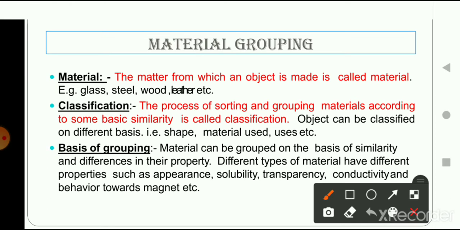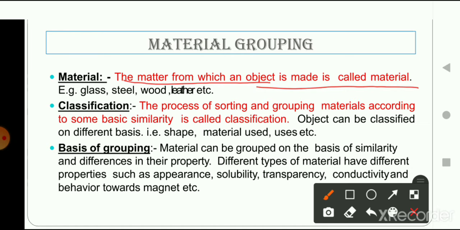Materials are the matter from which an object is made. Let's take an example. If we talk about a normal water bottle, what are the materials used to prepare a bottle? It can be plastic, it can be steel. So these are the materials which are required to prepare a bottle.